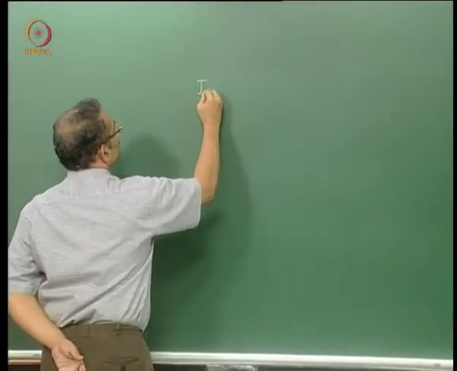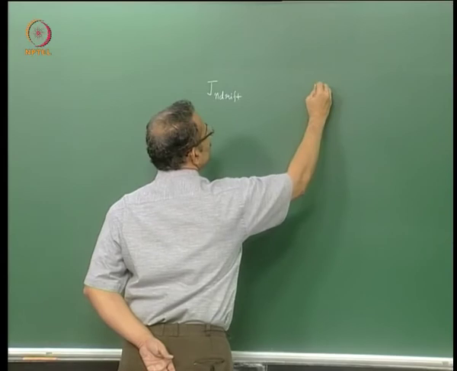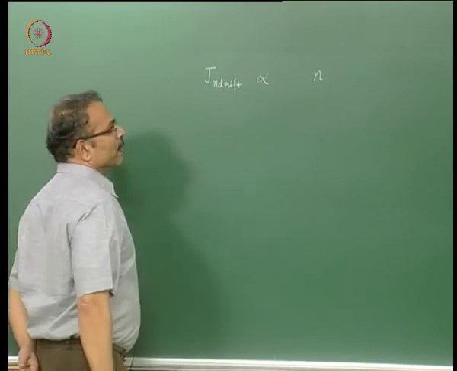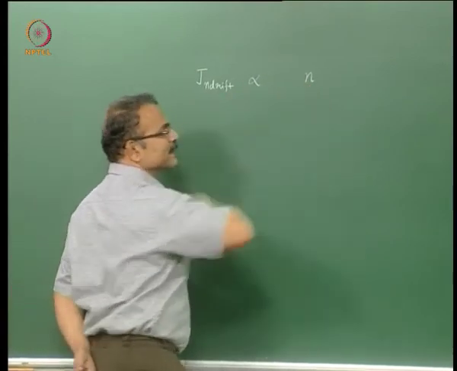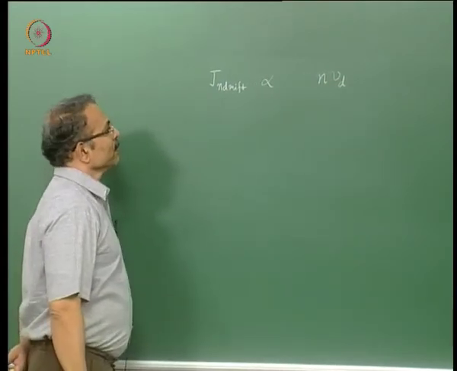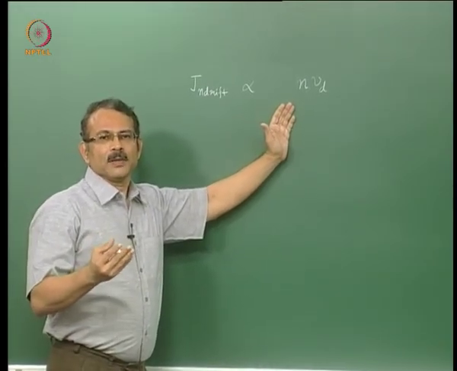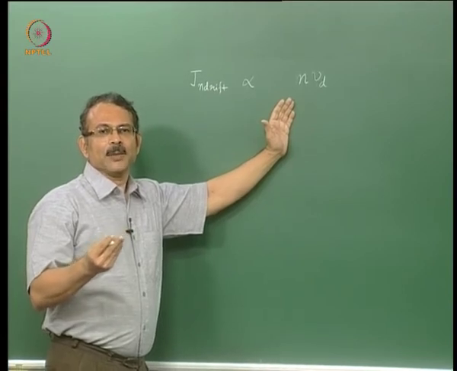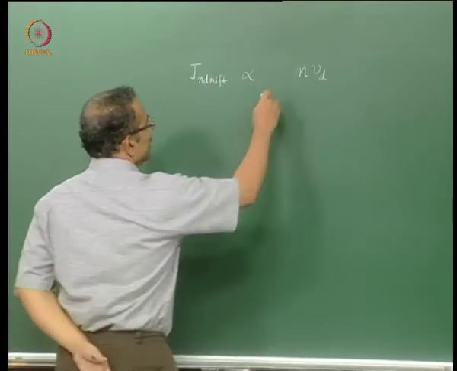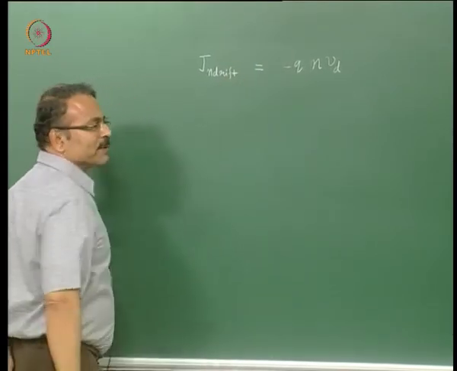I can assume the drift current of electrons as proportional to the carrier concentration n. Further, we can assume that all the carriers have the same drift velocity. Now this may not really be true, because you know that the picture is random and all carriers may not have the same velocity, but I am just making an approximation to derive a simple equation. Then I can multiply it by minus q, which is the charge, to get the expression for the drift current.